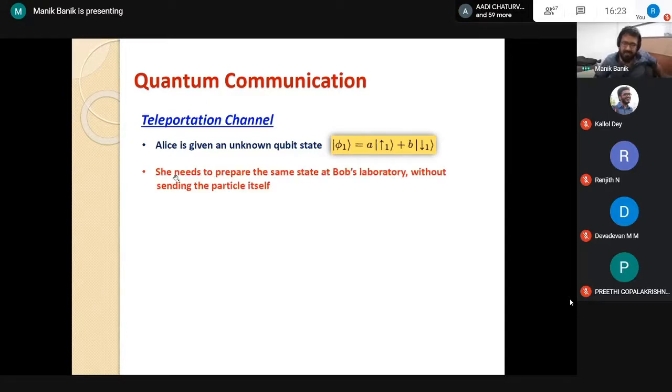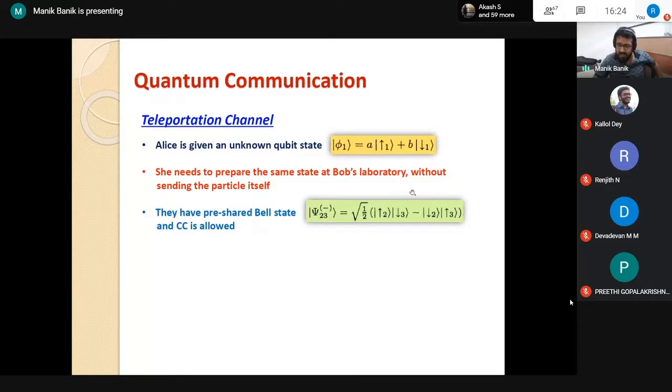Now the task is, she needs to prepare the same state at Bob's laboratory, which is spatially separated from Alice, without sending the particle itself. The restriction is that she cannot physically send her system to Bob. One thing she could do is take this particle and send it directly to Bob, but that is not allowed. You can consider that due to this lockdown, all the post is now closed. She cannot do it. But there is some communication, they already have a phone line that they can use, and they have this peculiar entangled state which is pre-shared among them.